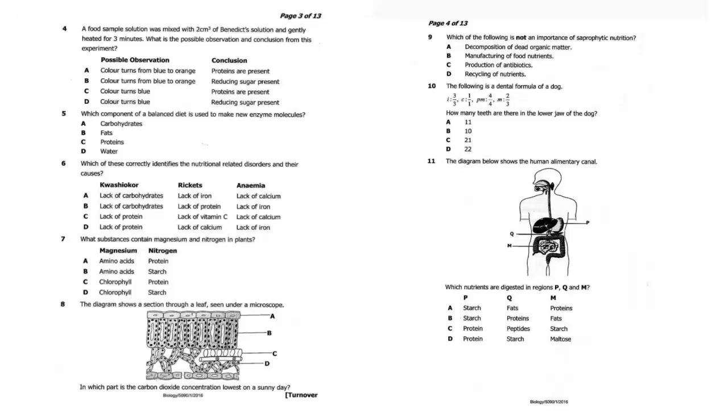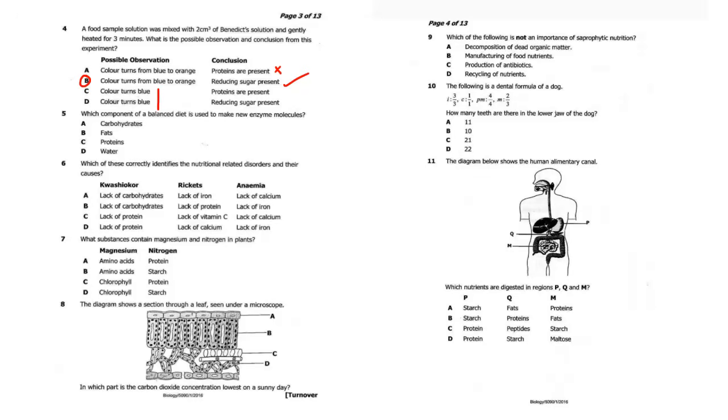So possible observation, color turns from blue to orange. Color turns blue to orange. So these we remove them. Then we are saying proteins present. No, this is not protein. It's reducing sugars. So reducing sugars present. So the answer here, question 4, is B.